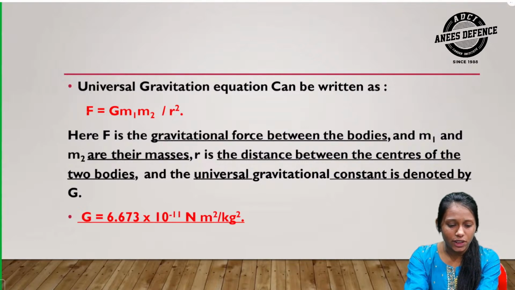Here, F is the gravitational force between the bodies, and m1 and m2 are their masses. R is the distance between the centers of the two bodies, and the universal gravitational constant, denoted by G, is equal to 6.673 into 10 raised to minus 11 newton meter squared per kg squared.